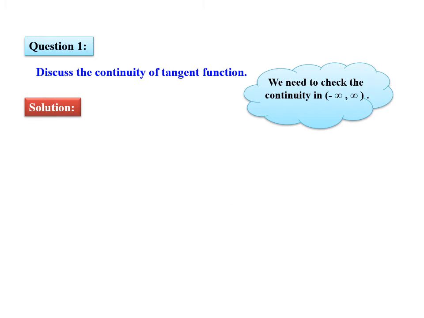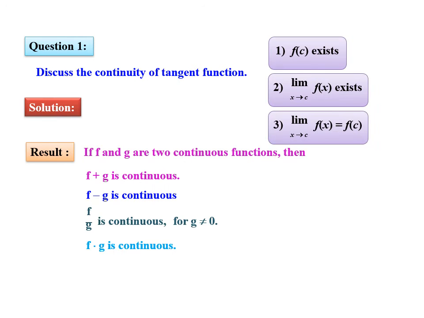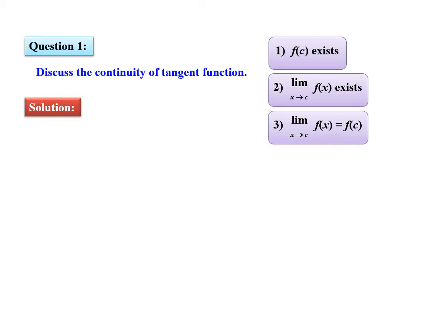Next, discuss the continuity of tangent function. So we know the results that f plus g is continuous, f minus g is continuous, f upon g is continuous, and f dot g is also continuous. So using the algebra of continuity, we can prove that tan function is a continuous function.